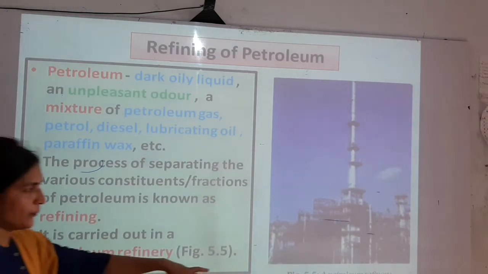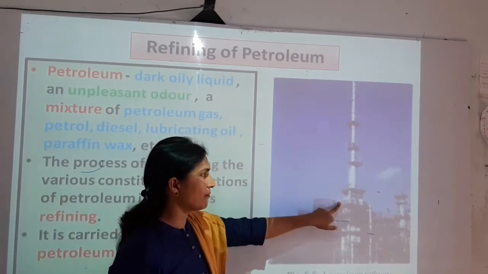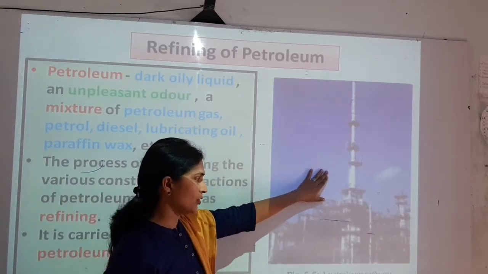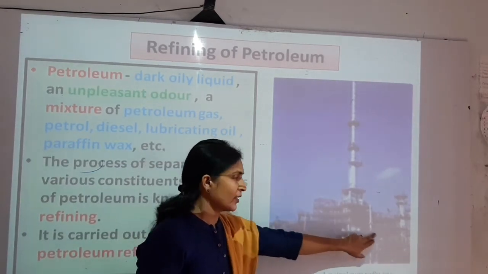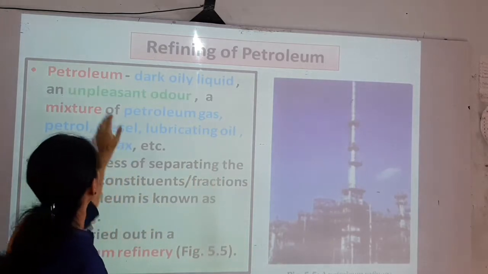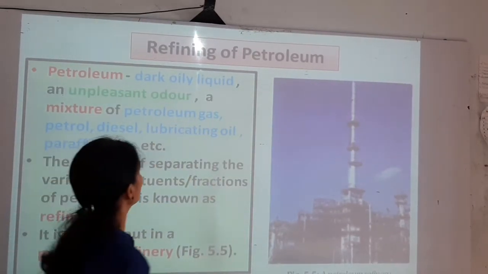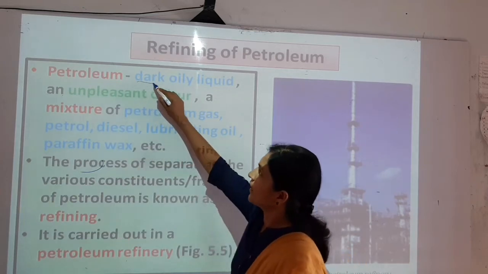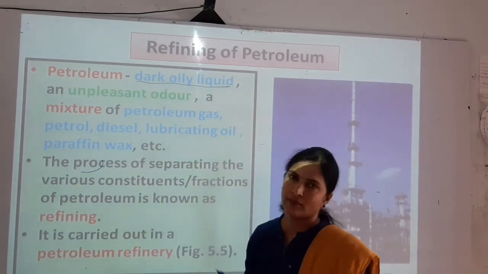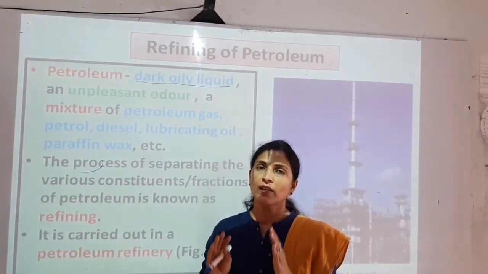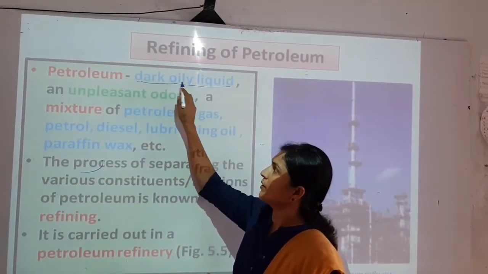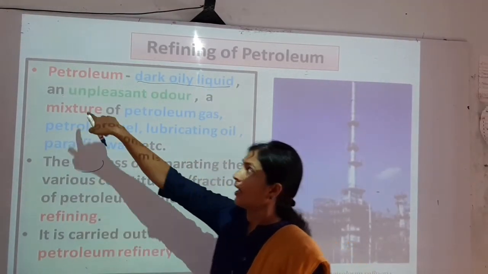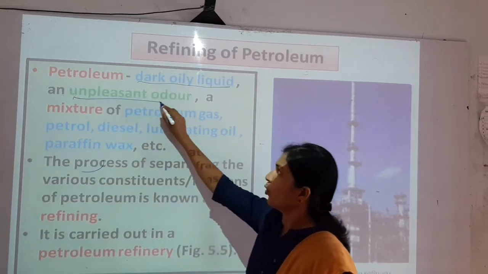Here you can see in the picture, this is a petroleum refinery. This picture shows how the petroleum refinery is. In our book also it is given. So what is petroleum now? Petroleum is a dark oily liquid with an unpleasant odor.